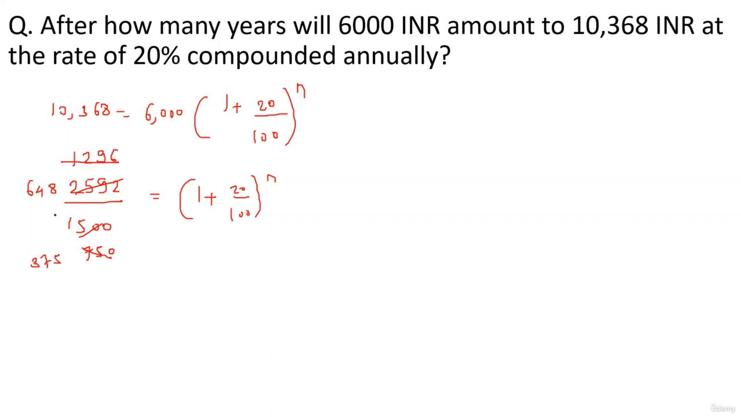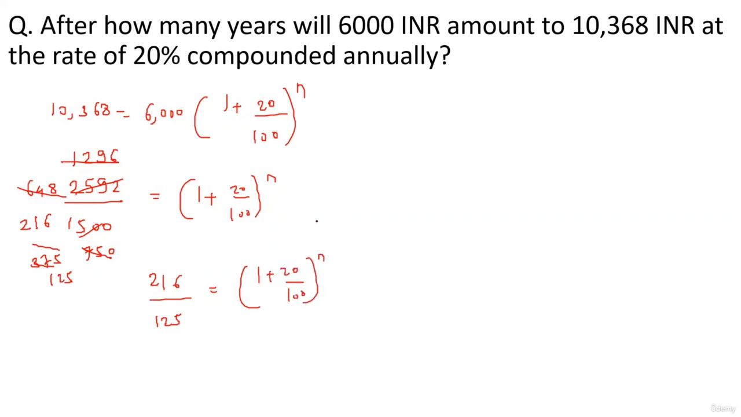375. You can also cancel out a 3, I believe. Okay, 3 2s are 6, 3 1s are 3, 3 6s are 18. Okay, and 3 125. So basically, this is 216 divided by 125. This is equal to 1 plus 20 by 100, the whole raised to n.